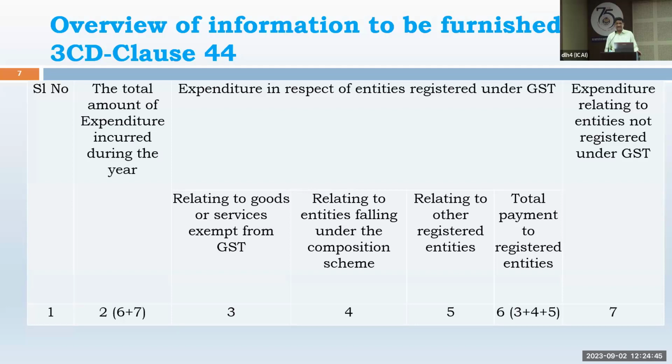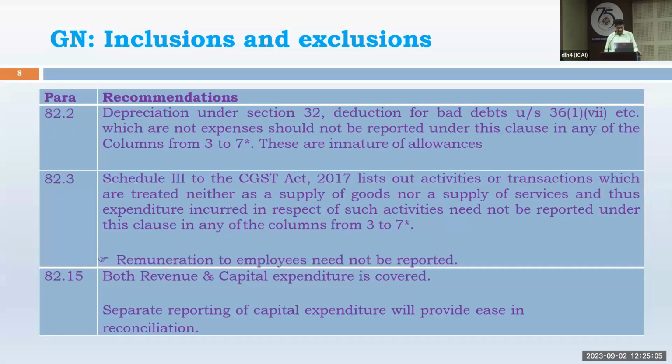So total purchases, you segregate into registered and unregistered. Unregistered you mention in column number 7. Registered again has 3 categories: exempt supply, composition supplier, and balance other registered supply. So the total of all 4 will come in column number 2, total expenses incurred during the year.